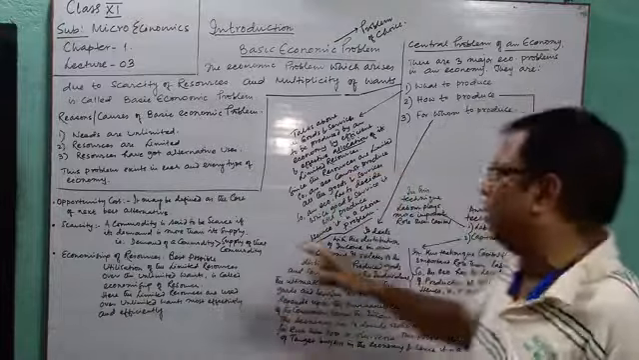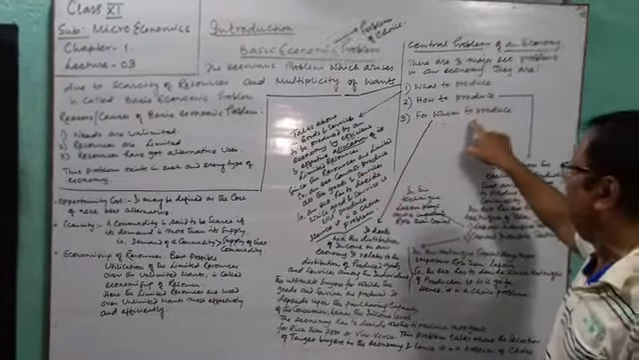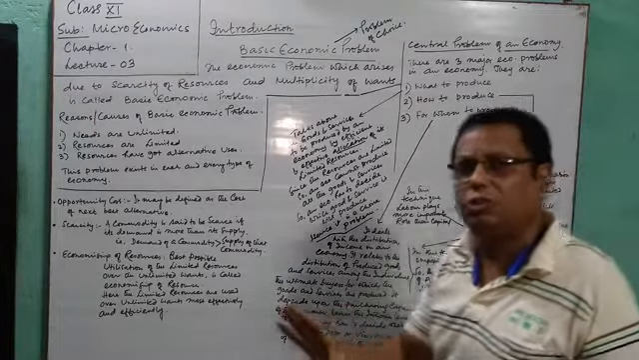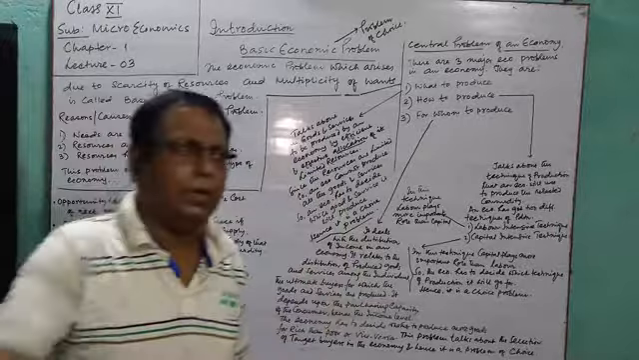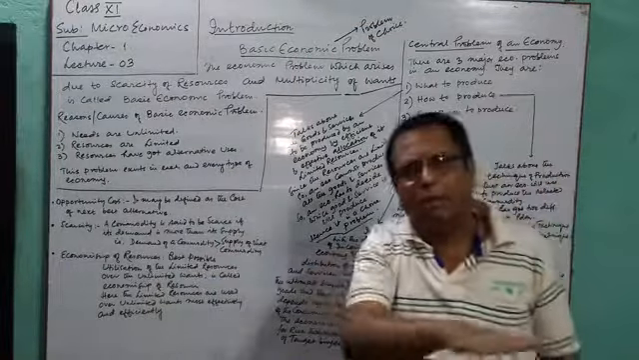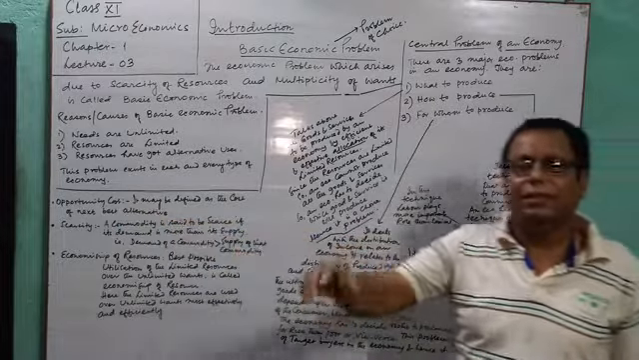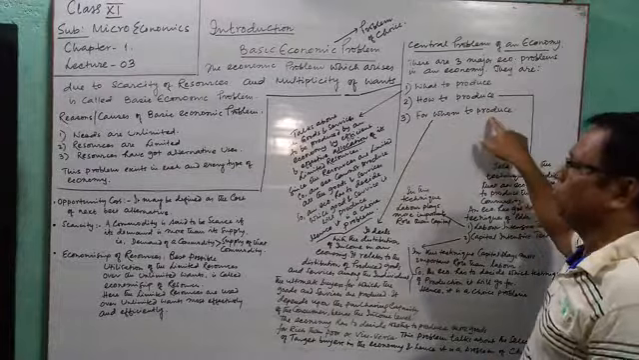So this problem directly or indirectly talks about the distribution of income. Distribution of income in the economy: how the national income is distributed among the citizens of the country. This is the point of for whom to produce.